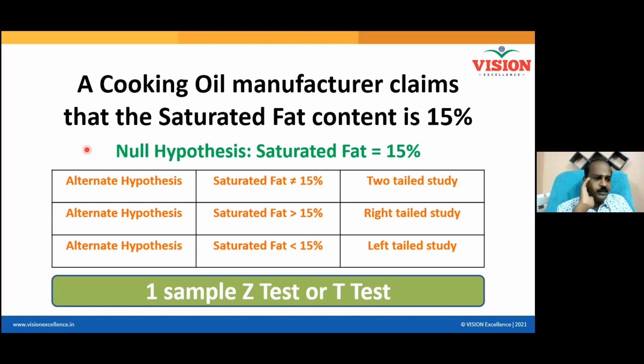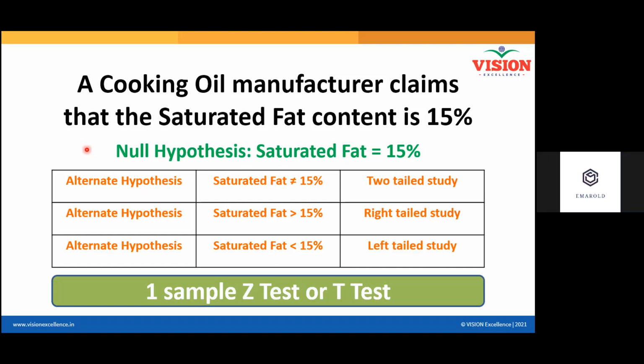Now imagine you are a quality or food inspector, and you are checking the company's cooking oil. The way the food inspector checked the Maggi, same way you are checking the cooking oil, for the fat content. Now tell me, will you have the information about what is happening inside the company? Will you take sample from the market, or will you take sample inside the company?